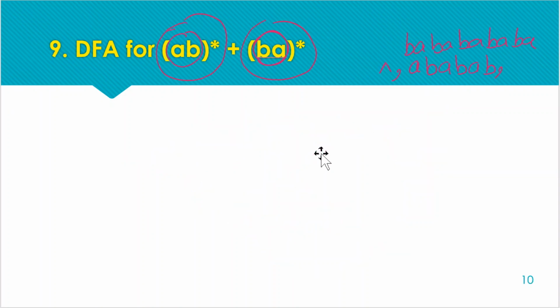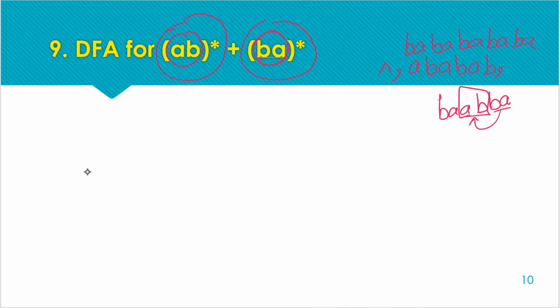But in this question we have iteration of these paths, so we cannot mix the final state here, because if we make the same final state for these two patterns, we could receive BA after AB or AB after BA, and the string would be accepted with a mixing of these patterns.